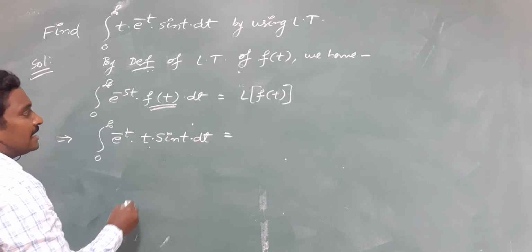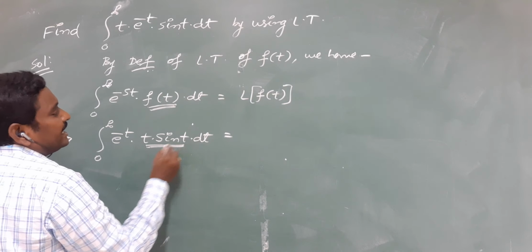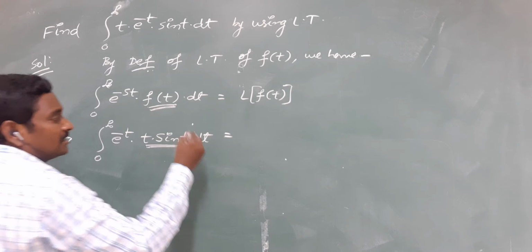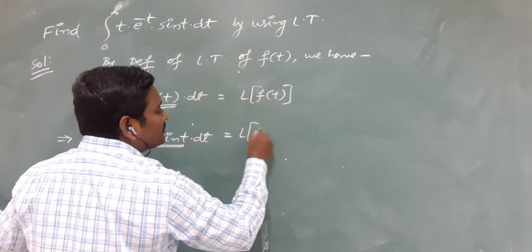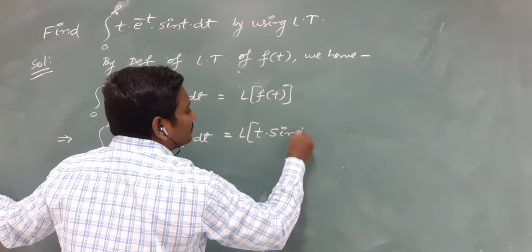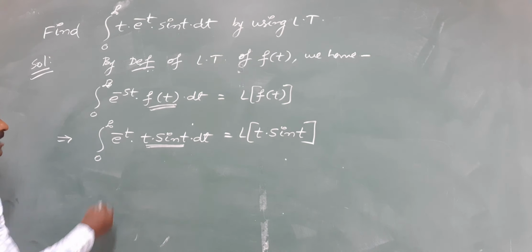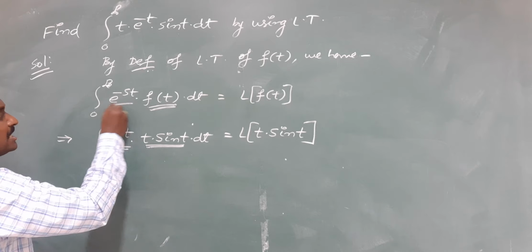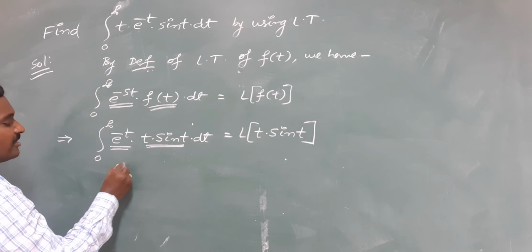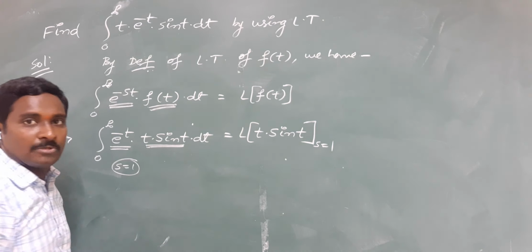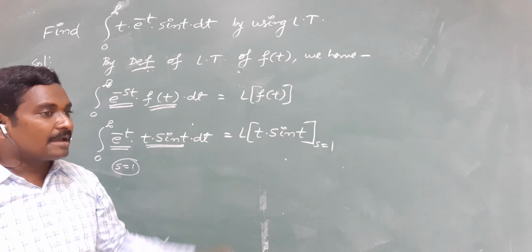We are observing that t sin t is the function of t. We have t sin t instead of f of t. That's why we should find out Laplace transformation of t sin t, L of t sin t. And we have e power minus t instead of e power minus st. That's why replace s is equal to 1 in this Laplace transform.